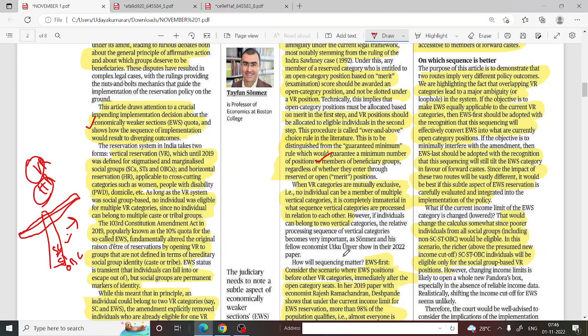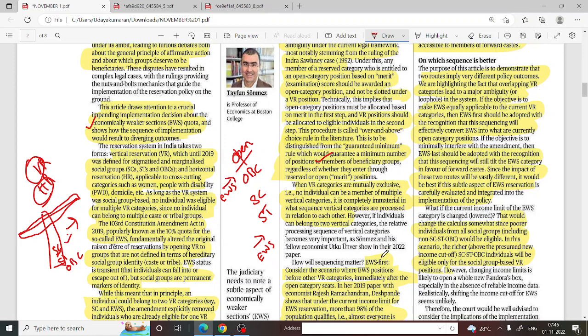Can you understand what I am saying? When a reservation is open, first we will get the open category, right? After that we will be opening for OBC, then SC, then ST. So whether we should sequence the EWS category here or here, this is what we are going to discuss now.